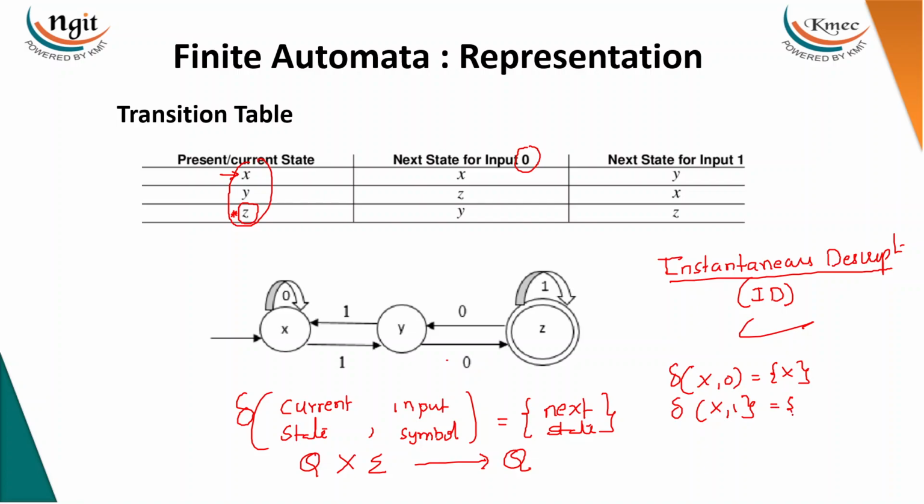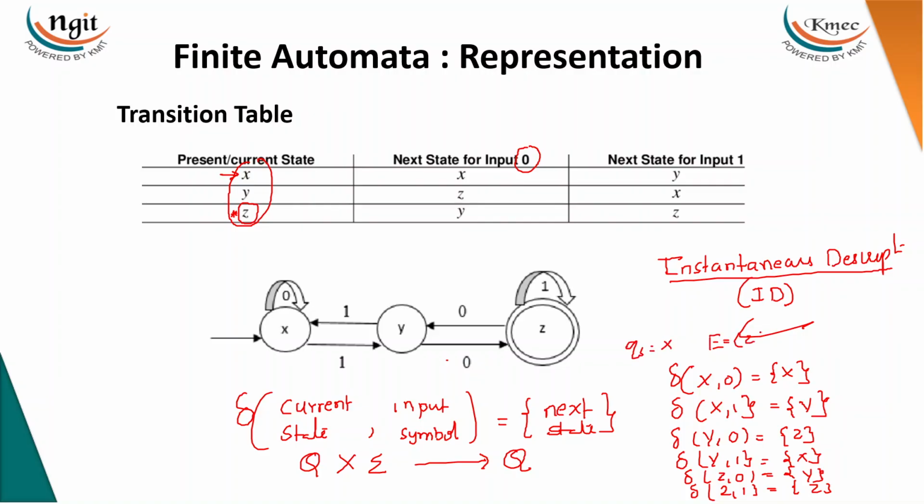X1 goes to y. Y0 goes to z. Y1 goes to x. Z0 goes to y. Z1 goes to z. But here you have to specify externally what the starting state is, like the start state qs is x and the final state F is z, because there is no representation of it.